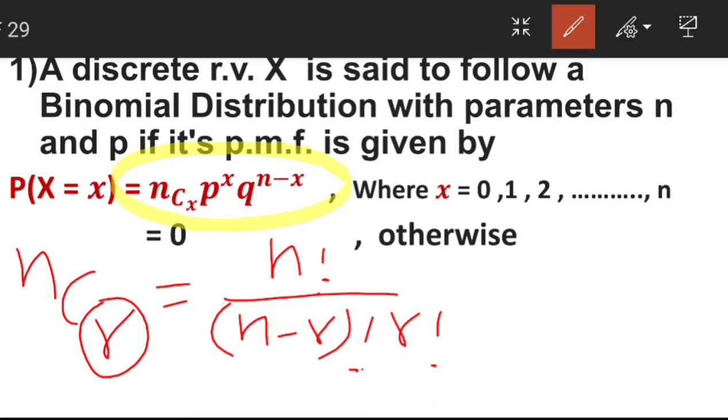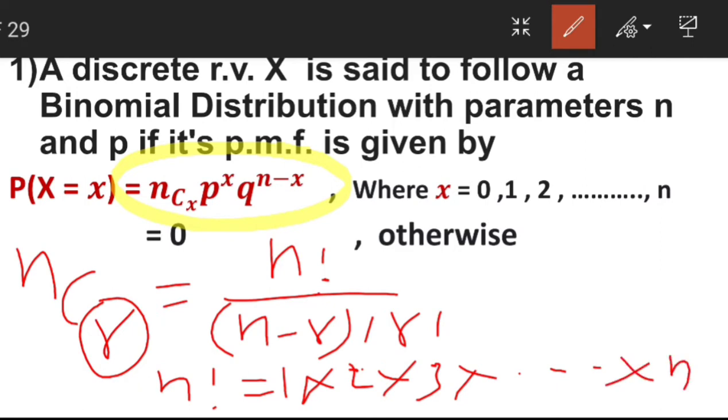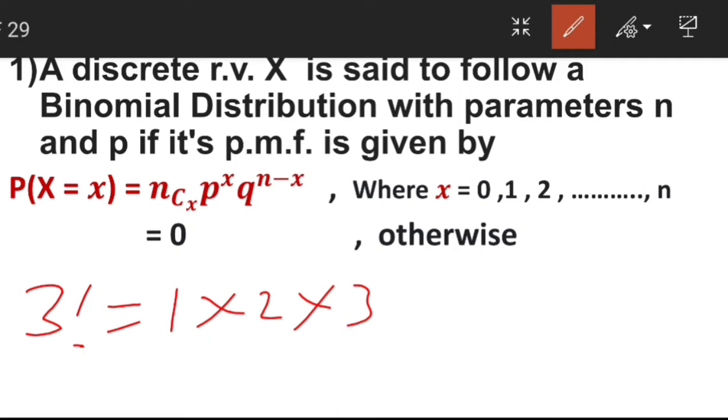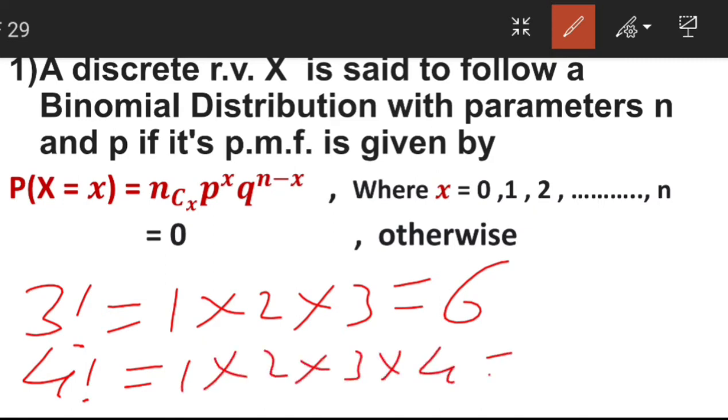N factorial is nothing but the product of first n natural numbers, that is 1 into 2 into 3 into 4 up to n. For example, 3 factorial is equal to 1 into 2 into 3, or we can say 3 into 2 into 1, it becomes 6. 4 factorial, 1 into 2 into 3 into 4, it becomes 24. Means n factorial is not equal to n. That is the product of first n natural numbers.